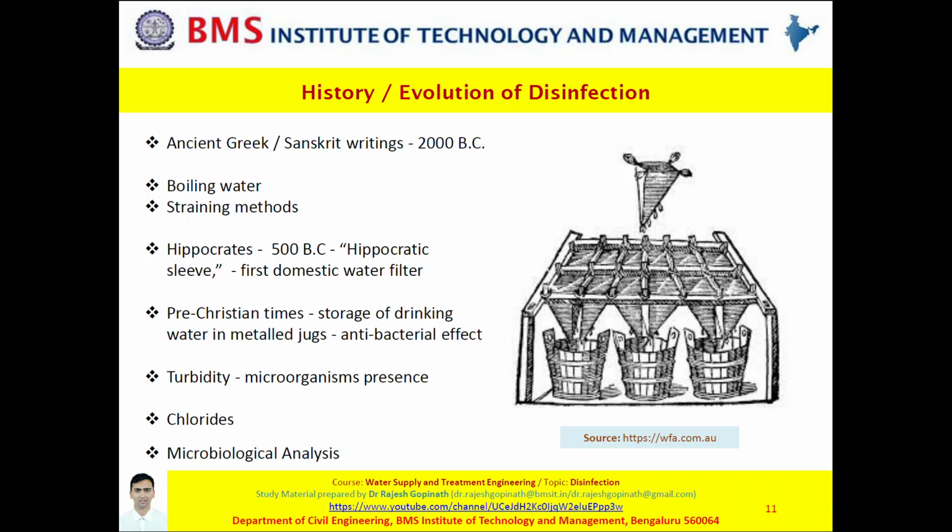That is, if the water body or drinking water has chlorides present in abundance, it would indicate that this water source has been contaminated with human waste, because chloride is present in human food intake. Since then, there has been sufficient evolution, and presently the presence of microorganisms is assessed by microbiological analysis.